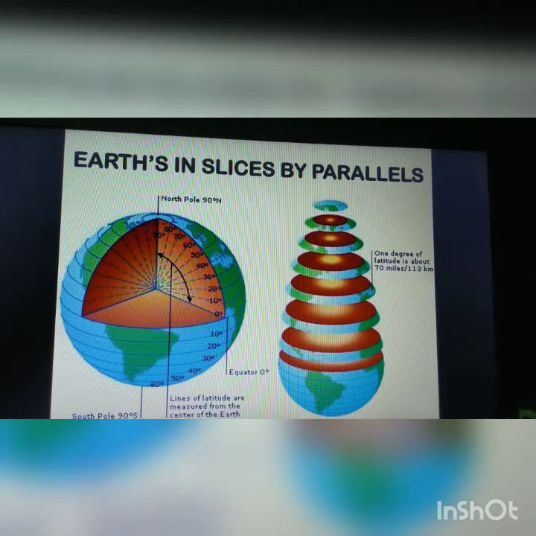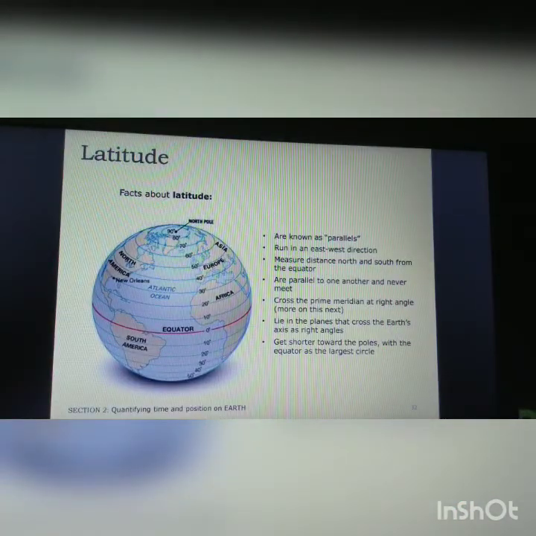Now, can you see the Earth is sliced by parallels and how they are mentioned in degrees, at 10 degree intervals, like 10 degrees, 20 degrees, and on each side we mention it as 10 degrees north, 20 degrees north, or 10 degrees south and 20 degrees south. This is how we mention the equator, and this is how we can separate the latitude into different lines. Now the features of the latitude: they are known as parallels. They run in east-west directions.